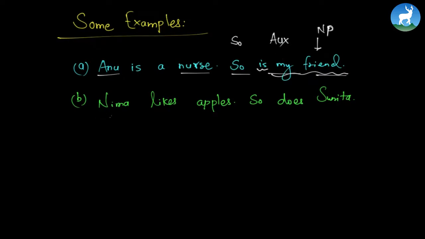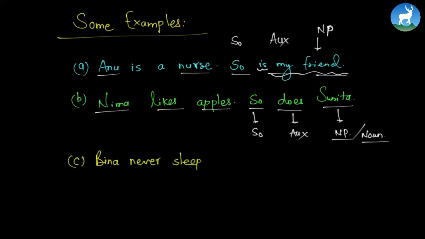Now let's look at another example. Nima likes apples. So does Sunita. We have a "so," we have an auxiliary verb. Finally, we have a noun or a noun phrase. For now, it is only a noun, not a noun phrase. Alright, let's see a couple more examples.